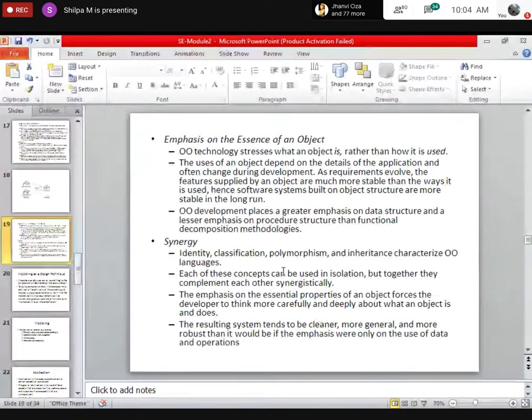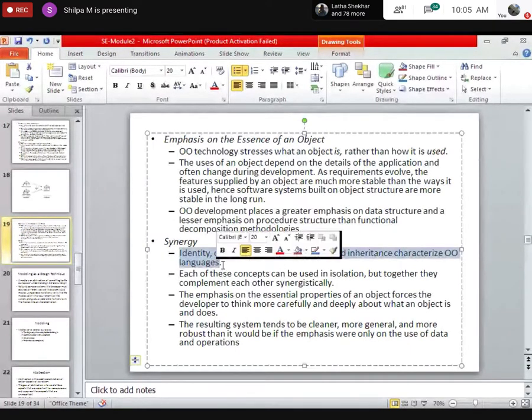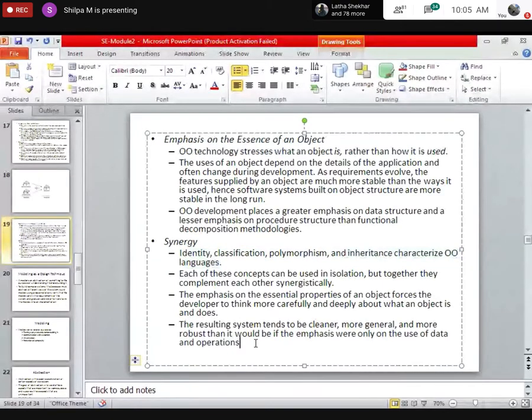So you have something known as emphasis on the essence of an object. Basically, it means that we give importance to the object rather than the code. So data is given more importance in object-oriented methodology. Synergy means here all of them coexist. That is, ma'am, will object oriented have only identity, only classification? No, it is not like that. All of these together coexist so that they can implement the object oriented technology.